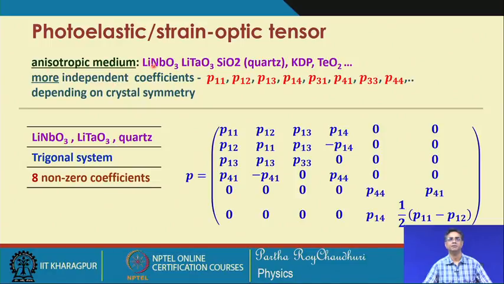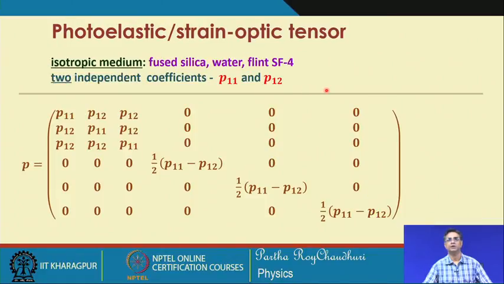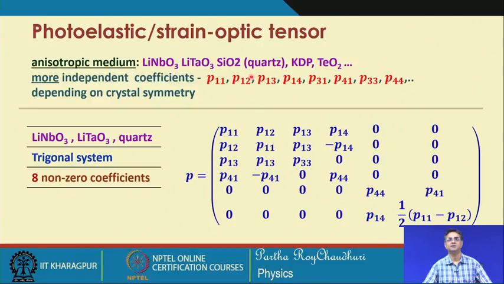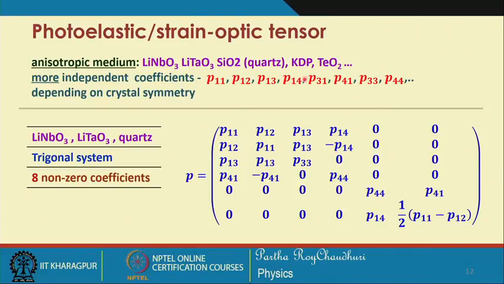We have a list of the values of the coefficients; we will refer to that list. For anisotropic medium, very well known are lithium niobate, lithium tantalate, then quartz, KDP, telluride oxide, and more independent coefficients are required to represent the photoelastic tensor. In this case, you can see a typical tensor which involves 1 1, 1 2, then 1 3, 1 4, 3 1, 4 1, 3 3, 4 4.